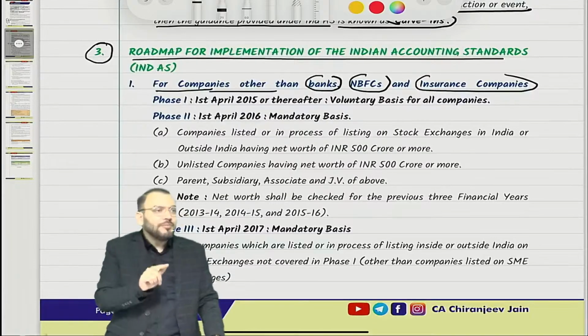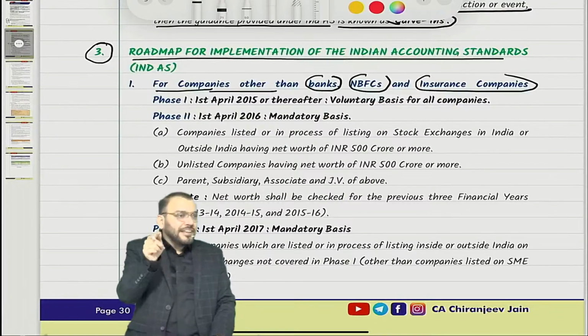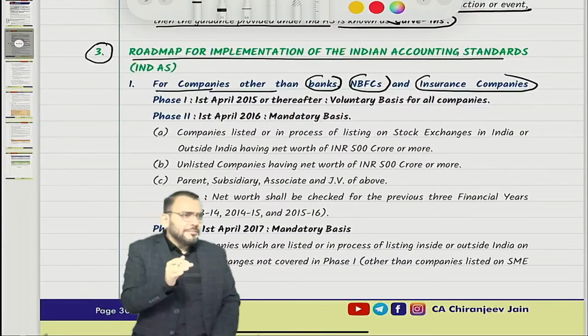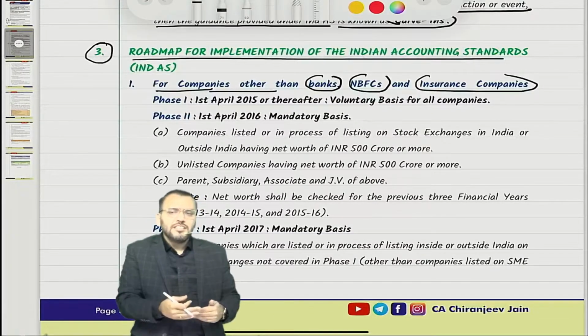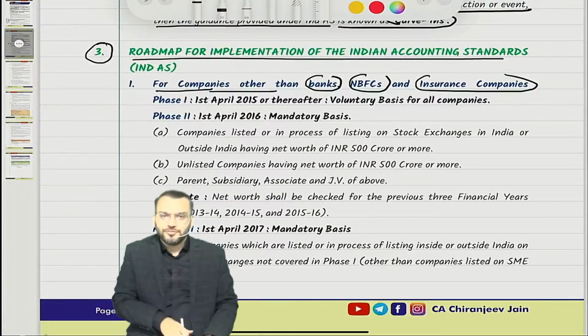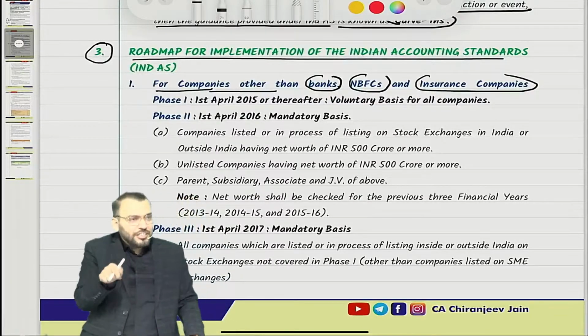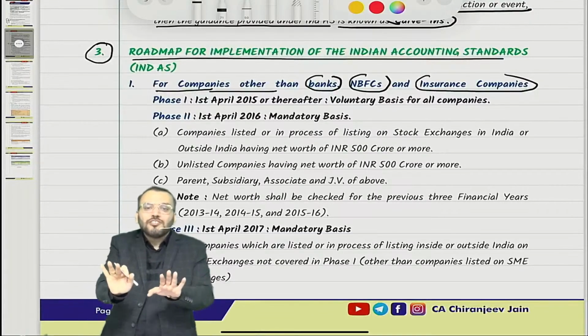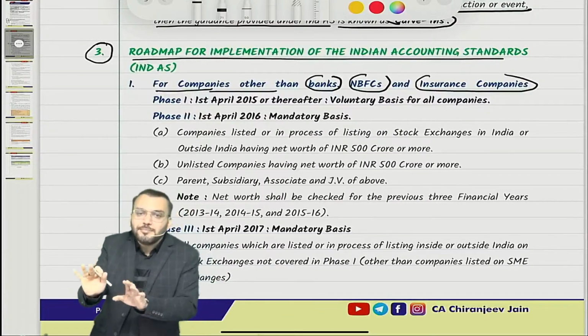For insurance companies we have the IRDA Act. For NBFCs we mainly refer to RBI guidelines. So if you make some changes, we need to make changes in that act also, and therefore some time was given for banking companies, insurance companies and NBFCs.